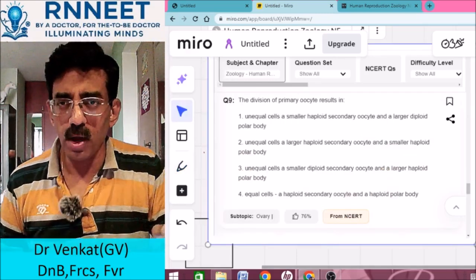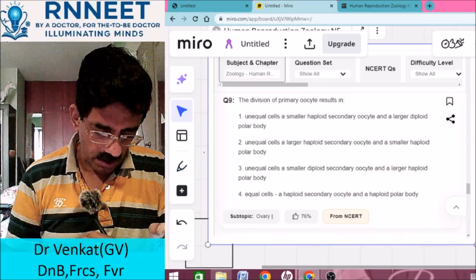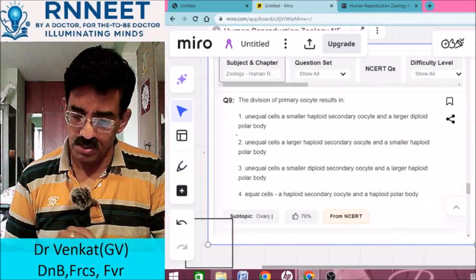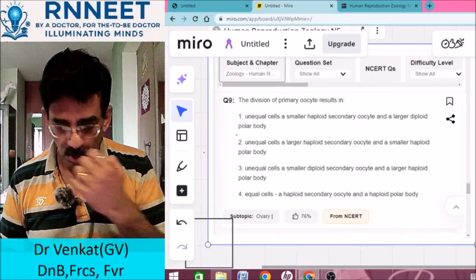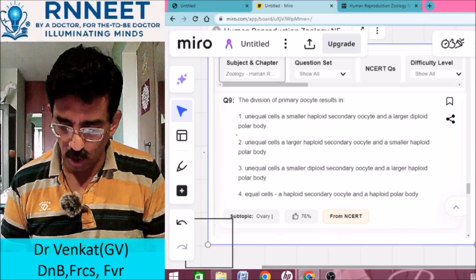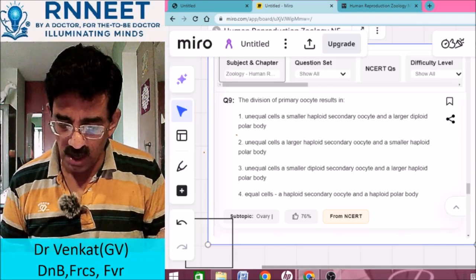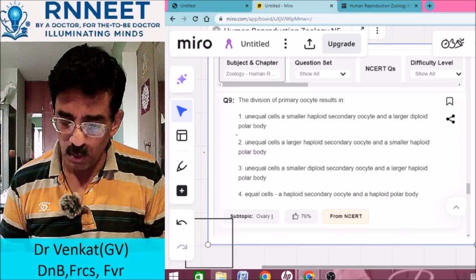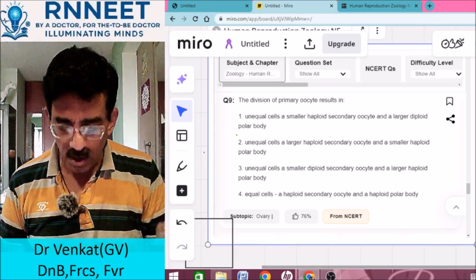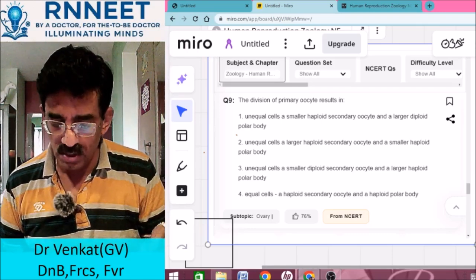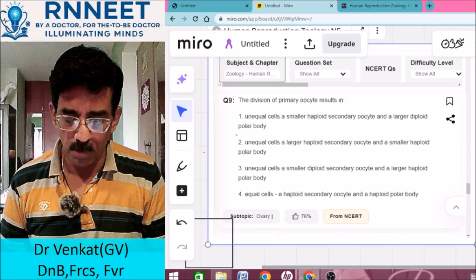The division of primary oocyte results in. Okay, so let us see what the division of the primary oocyte results in. Unequal cells of smaller haploid secondary oocyte and a larger diploid polar body, unequal cells of larger haploid secondary oocyte and a smaller haploid polar body, unequal cells of smaller diploid secondary oocyte and a larger haploid polar body, equal cells of haploid oocyte and a haploid polar body.